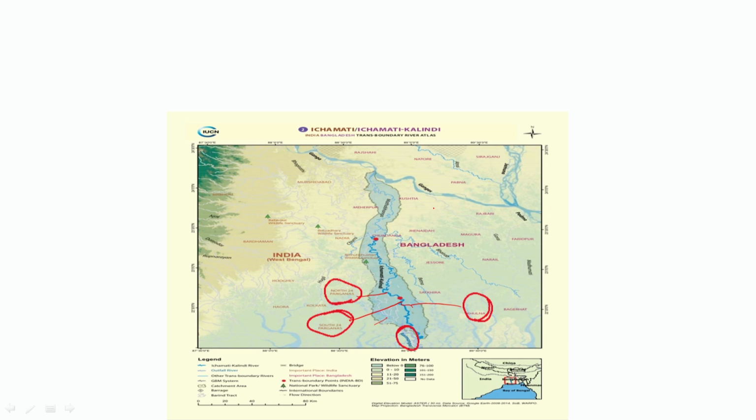It's difficult because this year it has gone more towards the Indian side, like it has gone in this way. So it has covered more of the Indian land and less of the Bangladesh land. And the next year it has taken more of this way, and more of the Bangladesh side. So how will we determine the boundaries in the true sense? Therefore, it was decided not on the basis of the midpoints between the two banks, but keeping in mind the midpoints of the different rivers. So if we draw the midpoint of Ichamati, and the midpoint of river Kali Nadi, and extend those midpoints, that will be how the borders between the two nations will be decided.